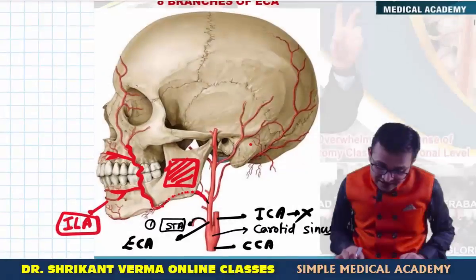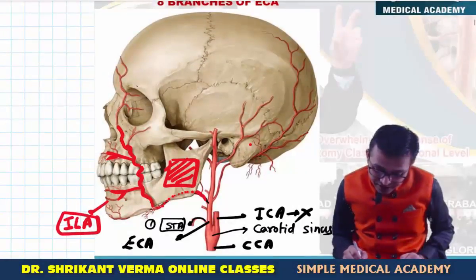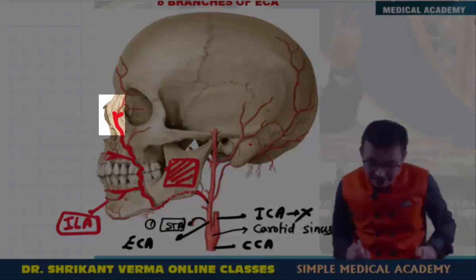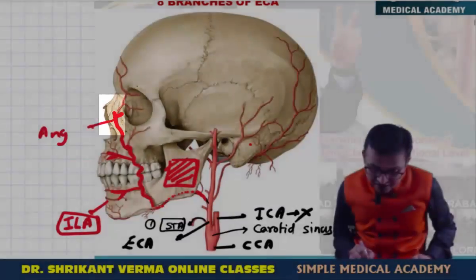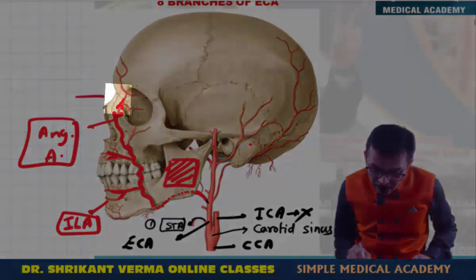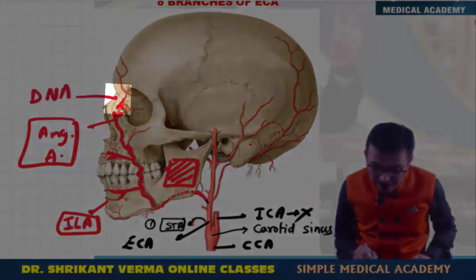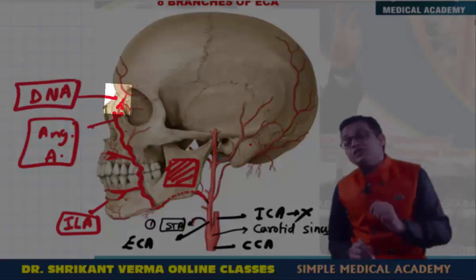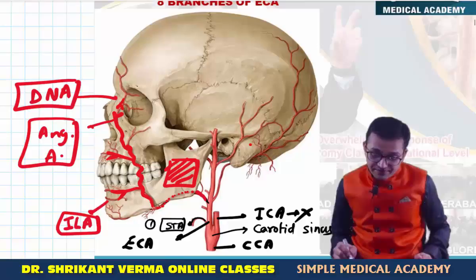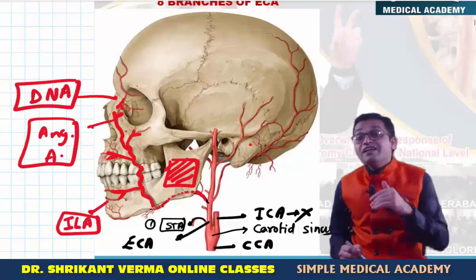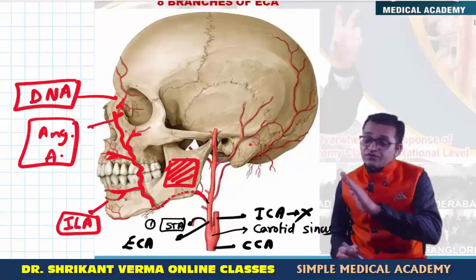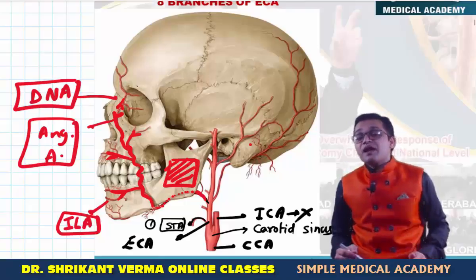Then as it runs above, it reaches the medial angle of the eye and ends as the angular artery. This angular artery anastomoses with the dorsal nasal artery at the medial angle of the eye, and it ends. It also gives various unnamed muscular branches on the posterior side. We will revise all of this by making a diagram, but these are the various branches of the facial artery and its course.